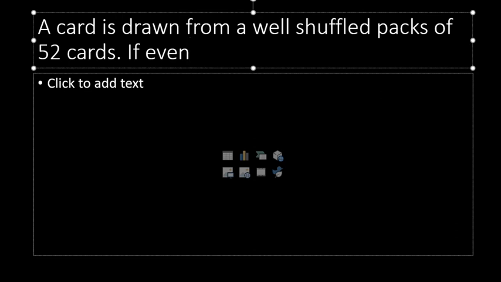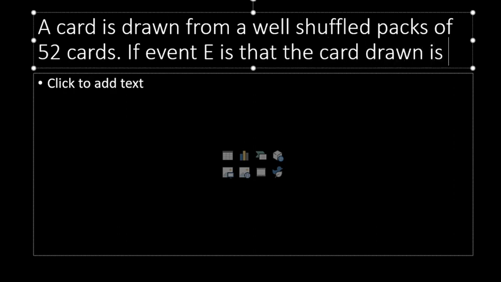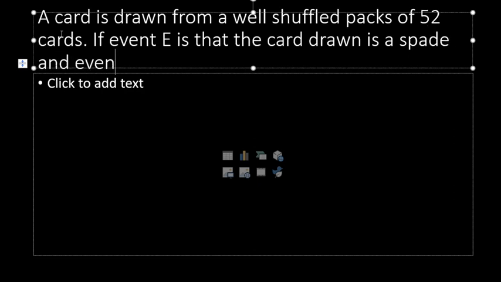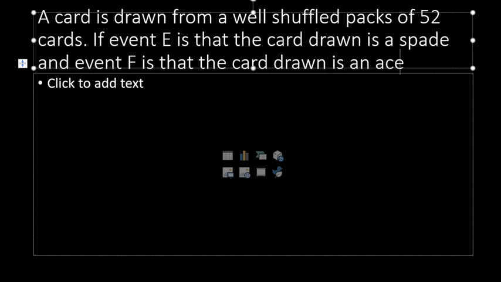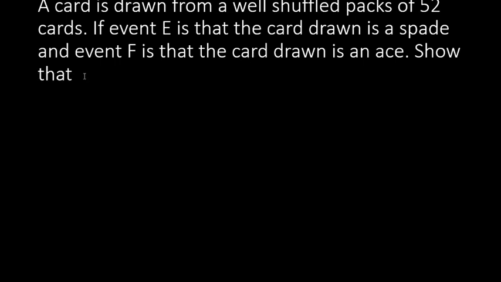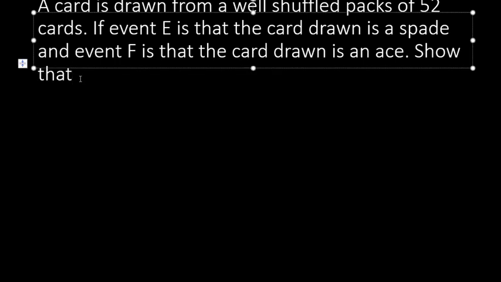If event E is that the card drawn is a spade, and event F is that the card drawn is an ace, show that they are independent.